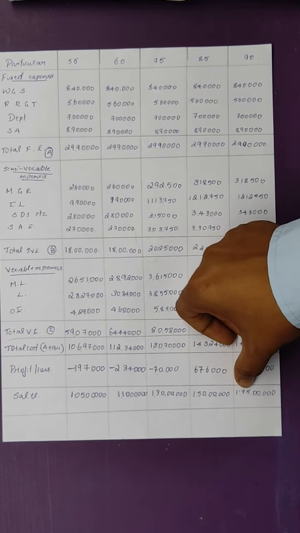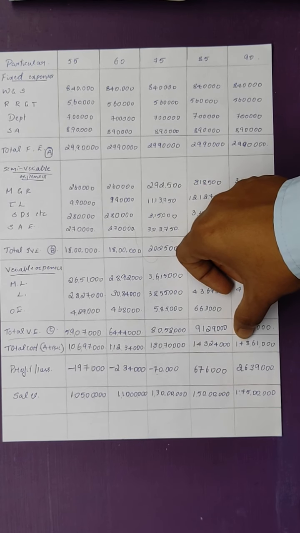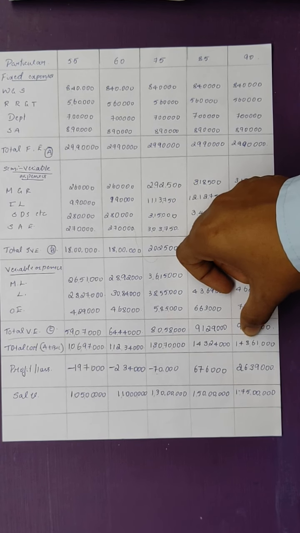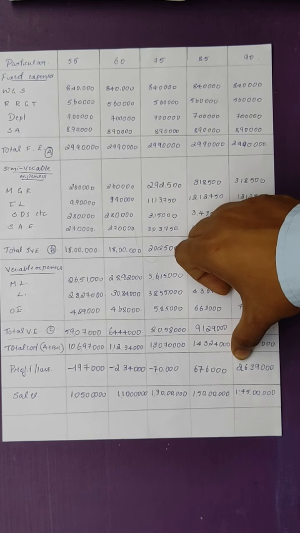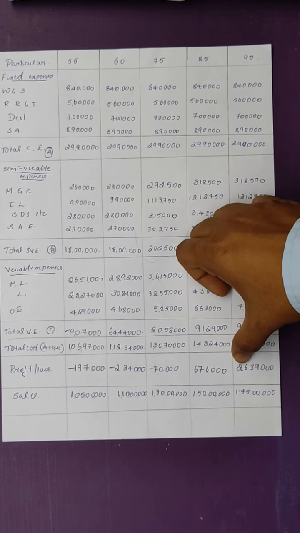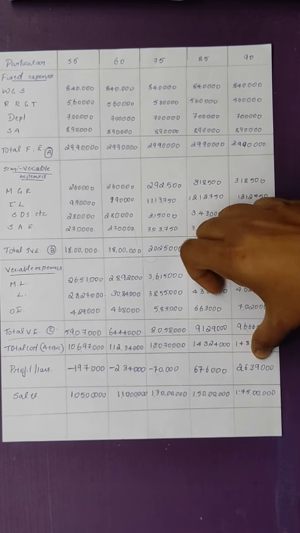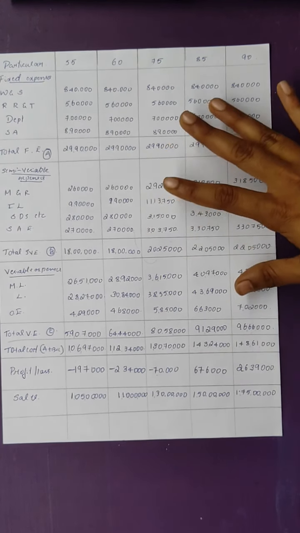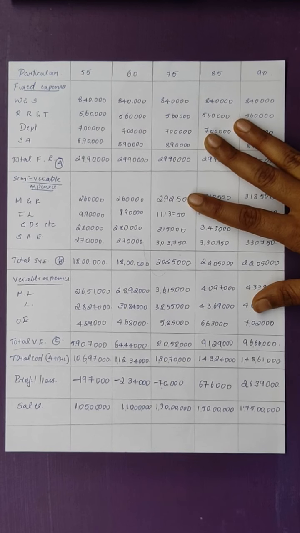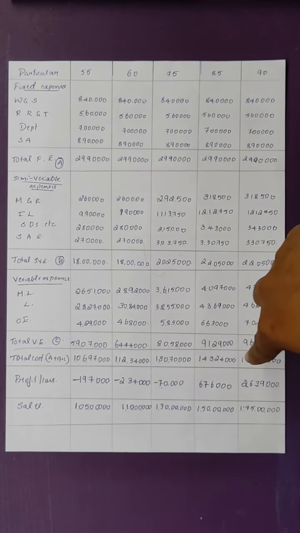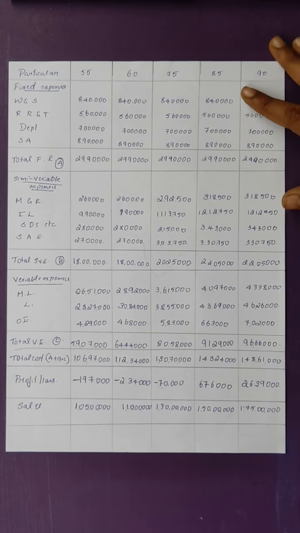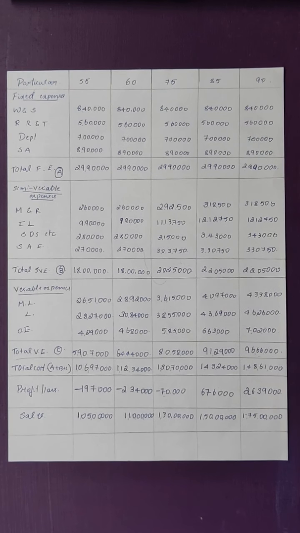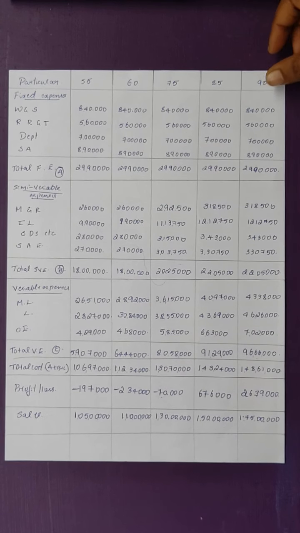Next again, 1 crore 75 lakhs minus 1 crore 48 lakhs 61,000. The answer we get is 26 lakhs 39,000. So here also we have a profit. Once this is done, you have to see where the profit and the loss come. That's all for the sum. This is how you have to prepare the flexible budget under the budgetary control chapter. I hope you all understood it.